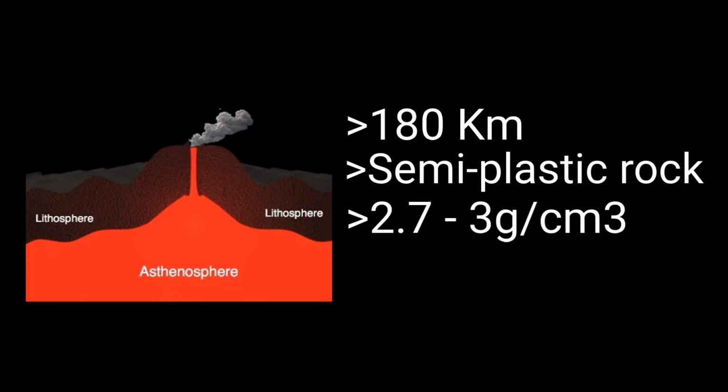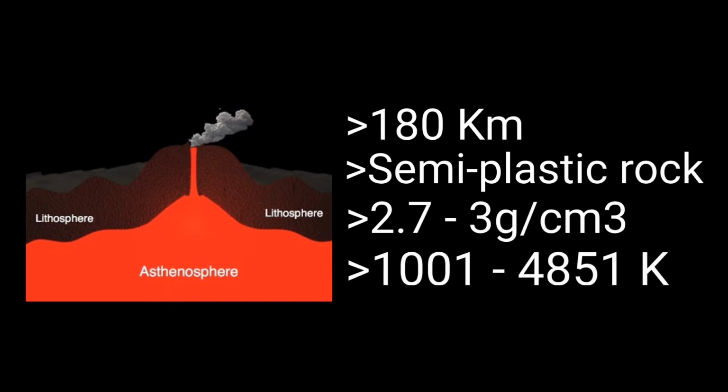The pressure of this layer is roughly 100 GPa. This layer is mostly solid but may be molten in some areas. The melting point of the asthenosphere is roughly 1001 through 4850 Kelvin.